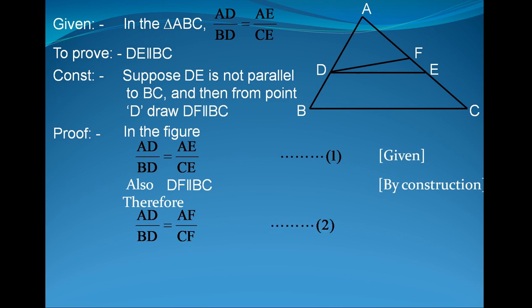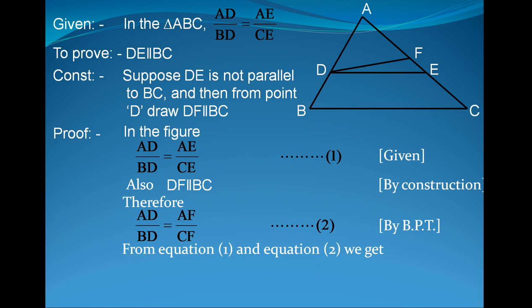Put this equation number 2. This result is by BPT, or by the basic proportionality theorem. From equation 1 and equation 2, we get AE upon CE is equal to AF upon CF.